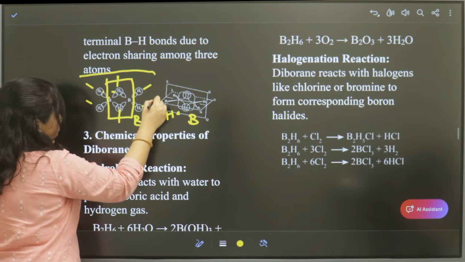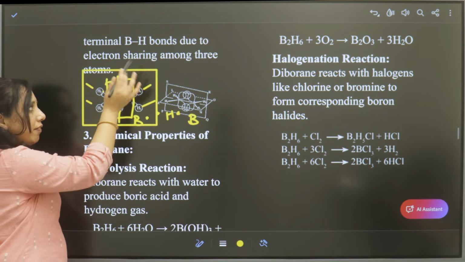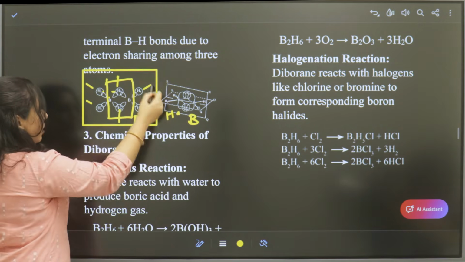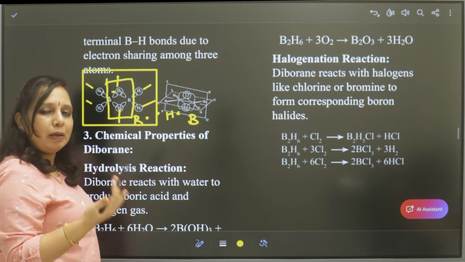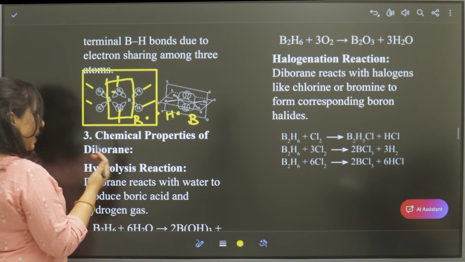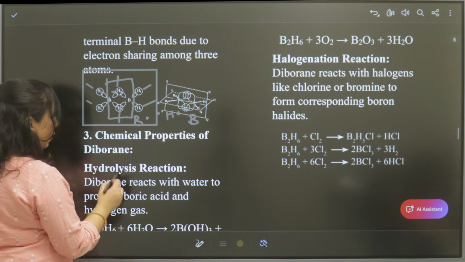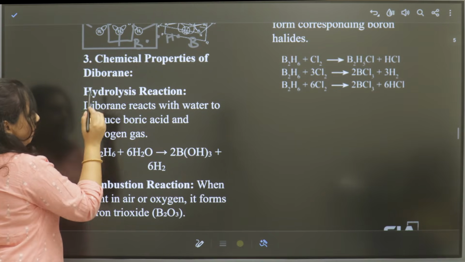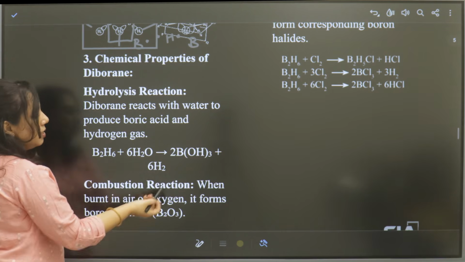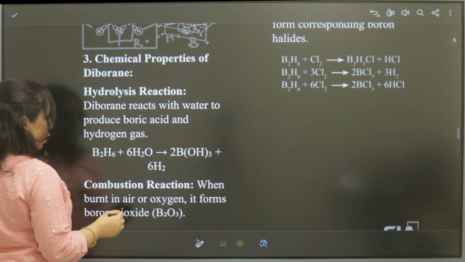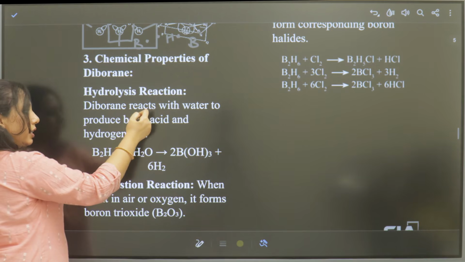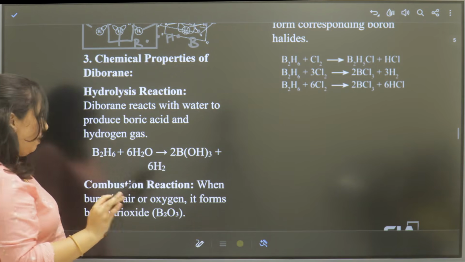If you remember this structure, you can easily write whatever we have discussed previously. So try to practice this structure frequently so that you will remember the answer completely. Next, chemical properties. First reaction is the hydrolysis reaction. When diborane reacts with water, boric acid is formed, 2B(OH)3. Remember these equations. If you remember them, you can turn them into sentences and complete your answer.